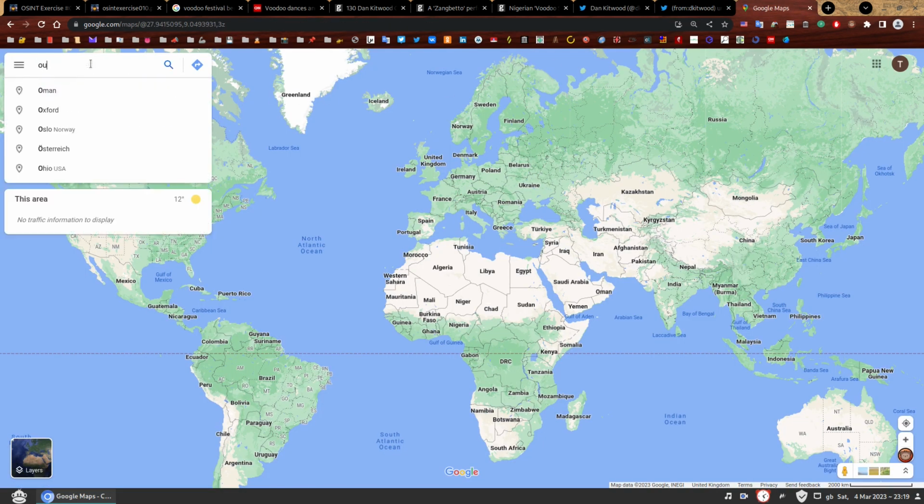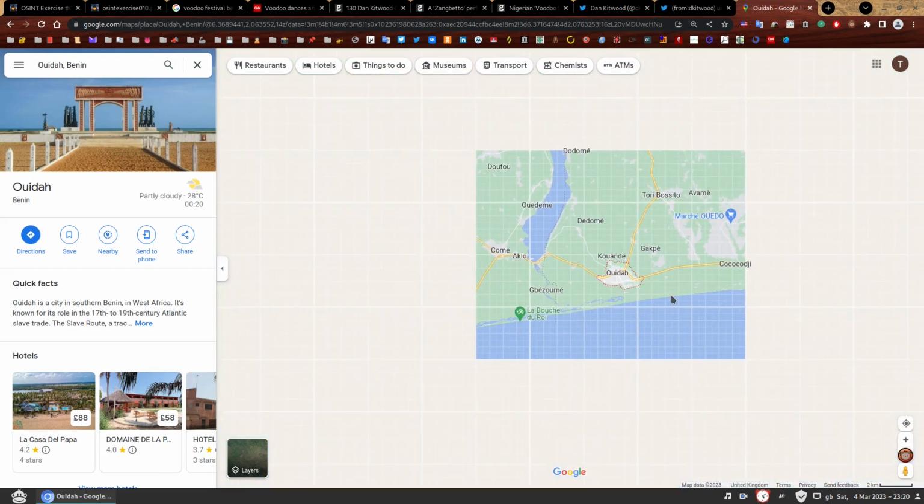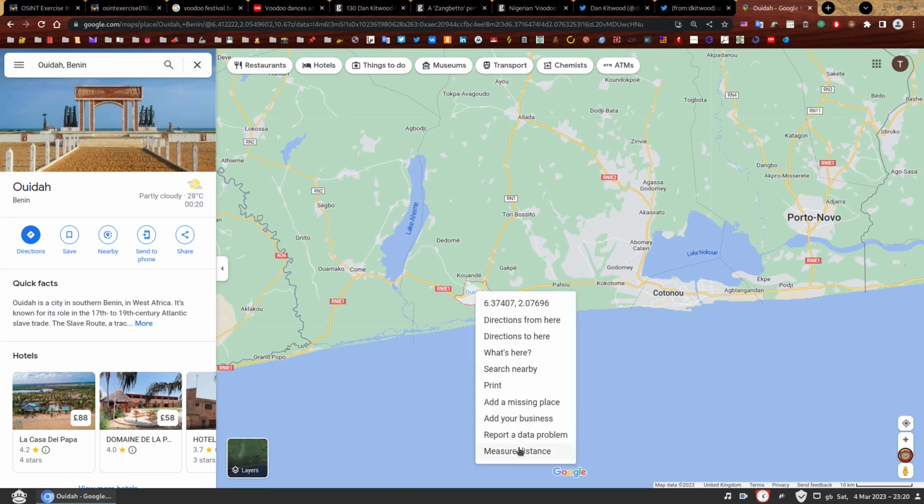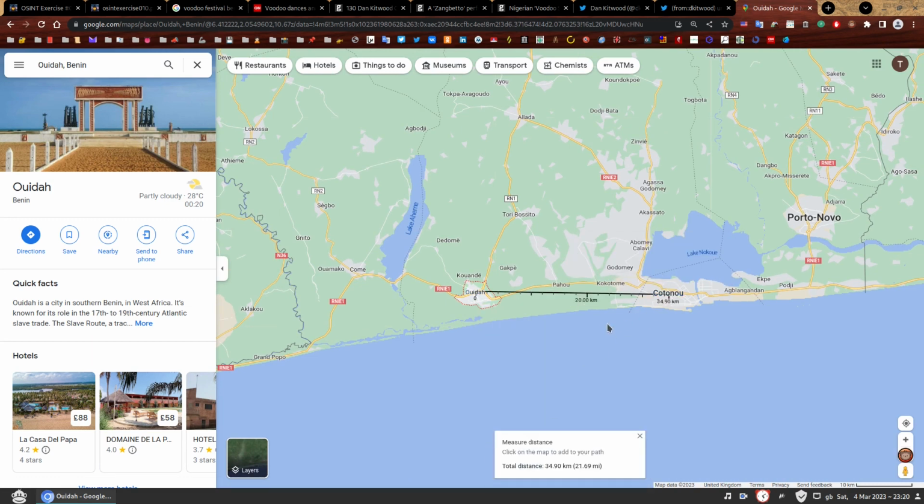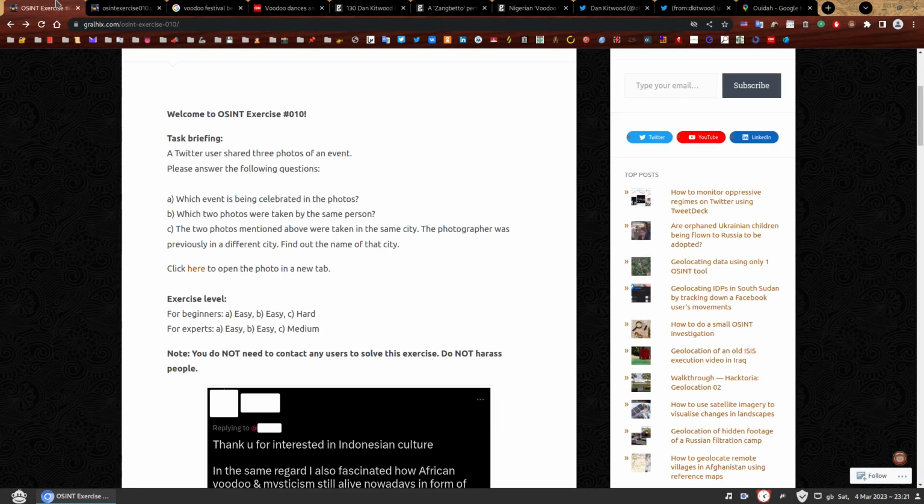So let's go with Ouida first. Ouida, Benin. Yep, that's the one. There it is. We have Ouida. Let's zoom out to see what we're looking at. And look at that. Cotonou is just there. So it's not even that far. We can check out the distance because I just tend to check everything. Okay, so it's a bit less than 35 kilometers. So the person did this in just a few minutes. It doesn't take that much to drive from one place to another, especially because it seems like there is a road from one to another. So this wouldn't take too long. And that is how you answer the third question.